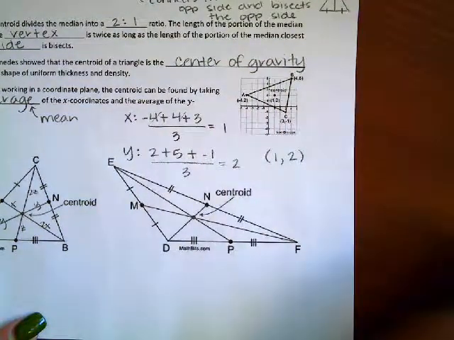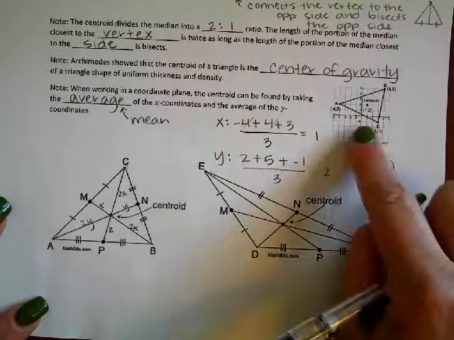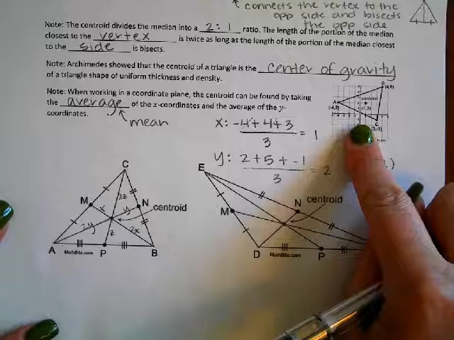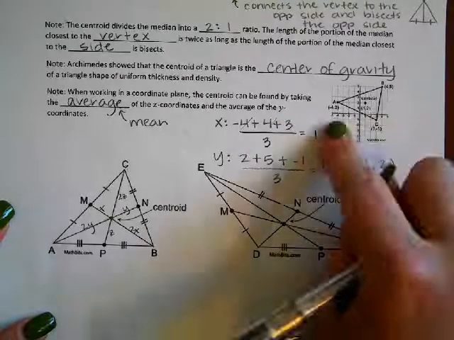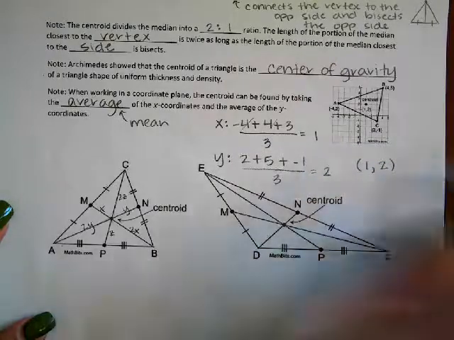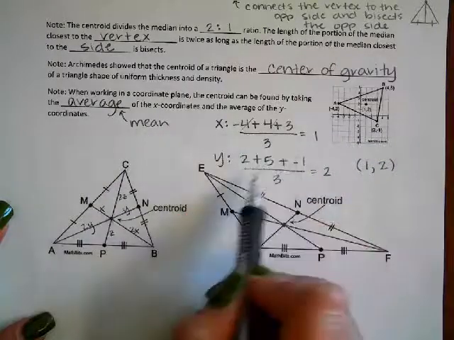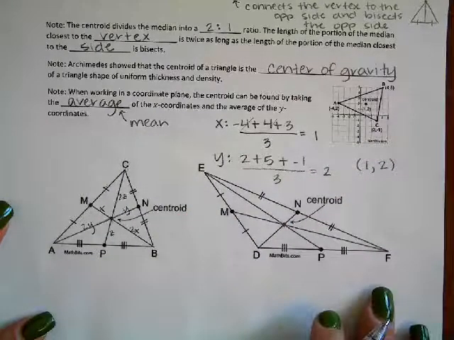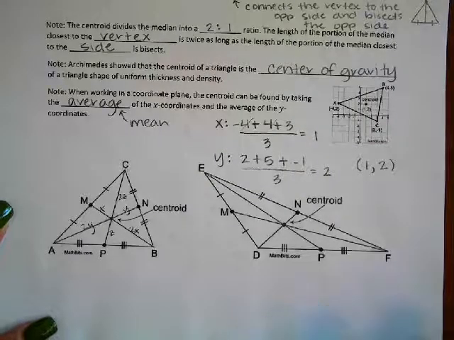So you can find it pretty easily. If you have a triangle drawn on a coordinate grid like that, you can find the centroid just by finding the mean of the x's and the mean of the y's. All right. So there's all the information that we have on centroid.